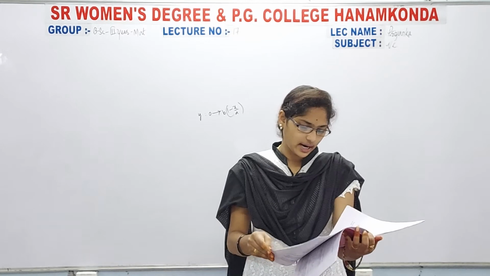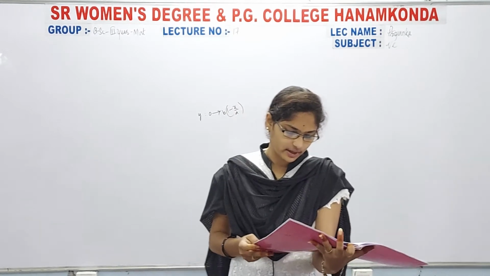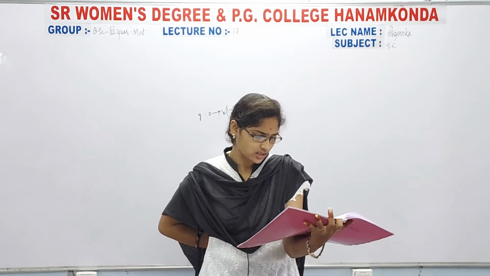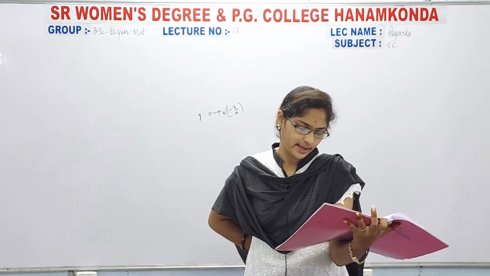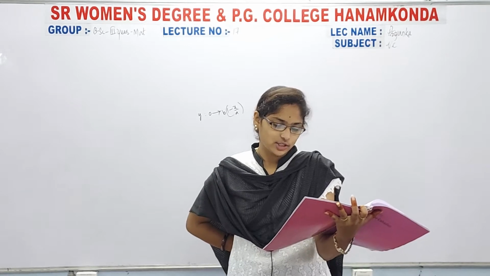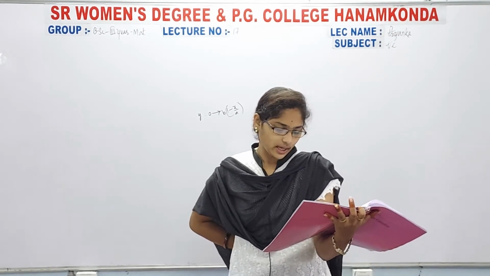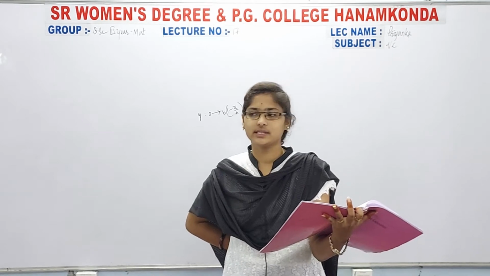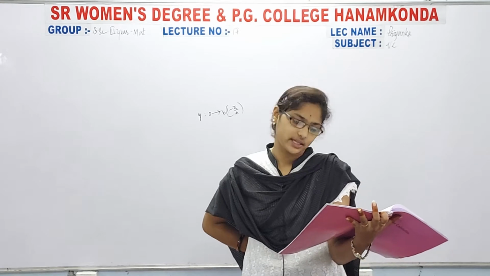After that we discussed the exercise problems, and I want to say the answers once again. Find the value of the integral of the scalar field phi equal to x square plus y square plus z square over the region V specified by 0 less than or equal to x less than or equal to 1, 1 less than or equal to y less than or equal to 2, 0 less than or equal to z less than or equal to 3.